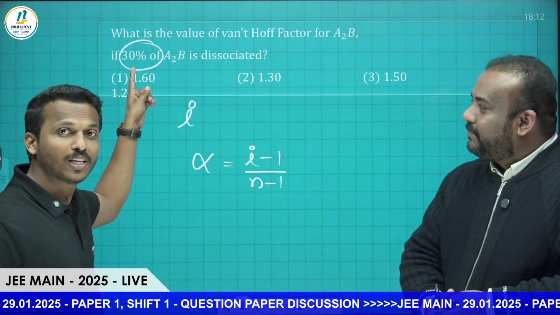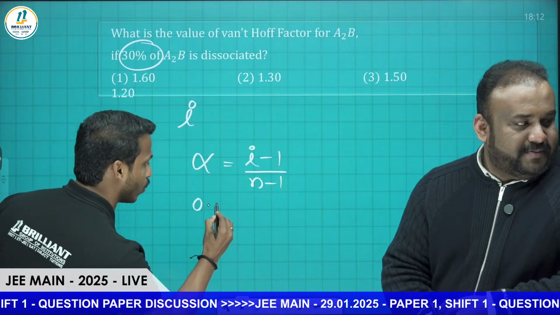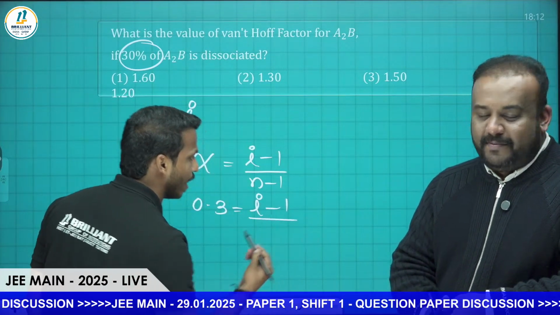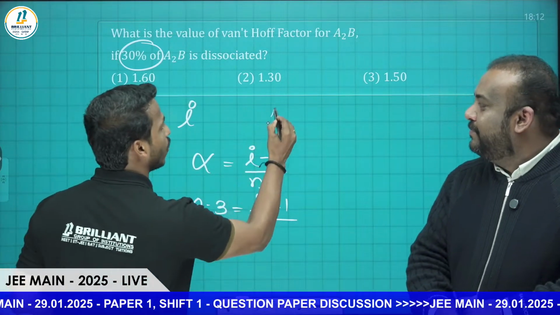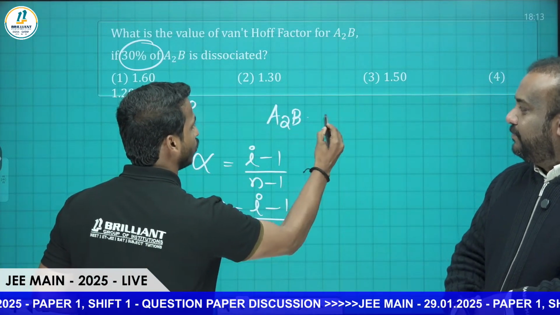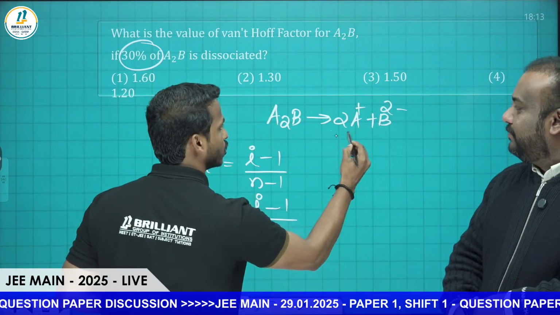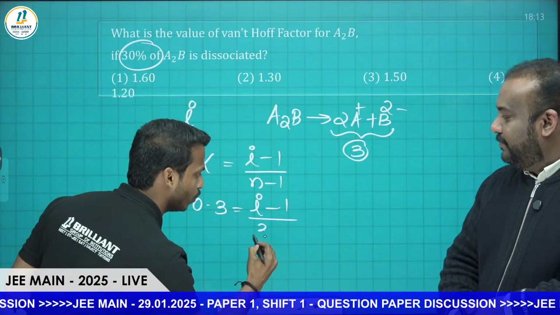The degree of dissociation is already given as 30%, that is equal to 0.3. And we have to calculate the i value. What is the n value here? Our electrolyte A2B gives 2A plus and B2 minus. That means a total of 3 ions we get. So our n value is equal to 3.